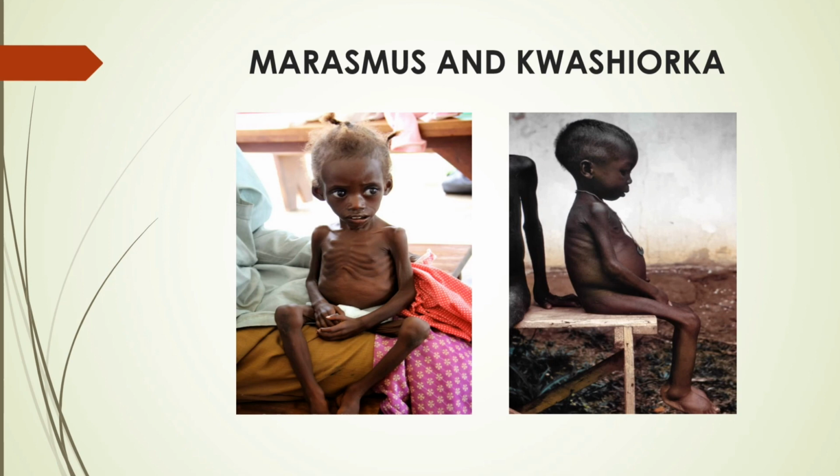Okay, so the reason why I've assisted you guys with these pictures, we know science is all about pictures, diagrams. They'll end up just showing you this picture and they'll ask you, what disease is this? So you should be able to identify marasmus and kwashiorkor. The main difference here, guys, is very simple. Just know that marasmus, very thin, odd face. Kwashiorkor, big stomach. Okay, that's the difference between the two. So these pictures might somehow help.